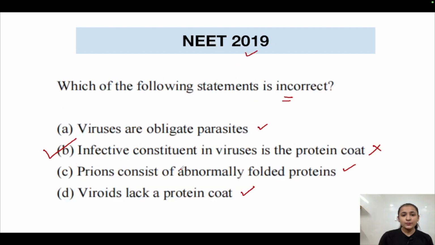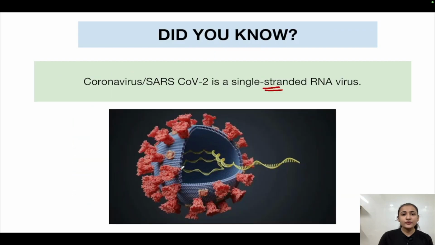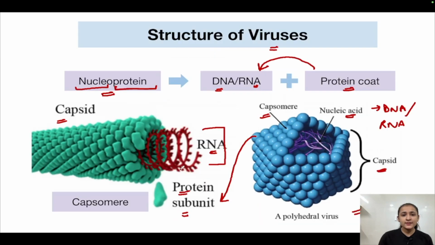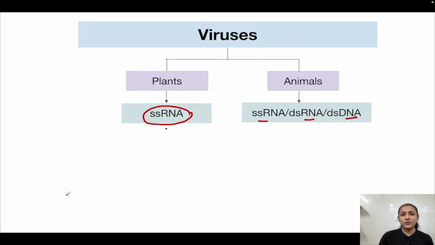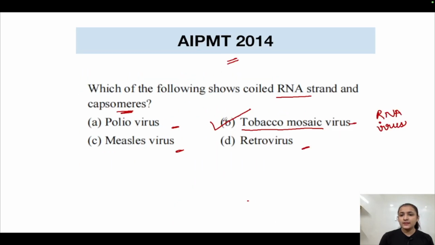I'll show you once again the image of the tobacco mosaic virus. See, this is the structure of the tobacco mosaic virus. A coiled RNA is present, and this is the capsid, which is made up of capsomeres. Each of these structures is known as a capsomere. Moving forward, the correct answer here is option number B, tobacco mosaic virus.